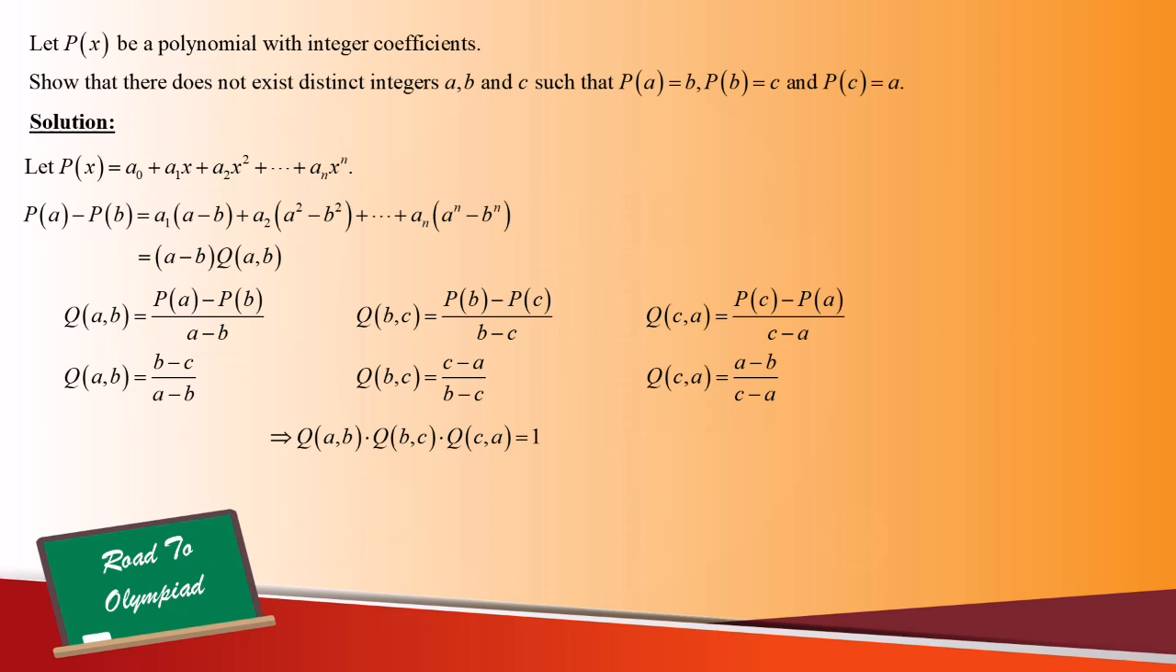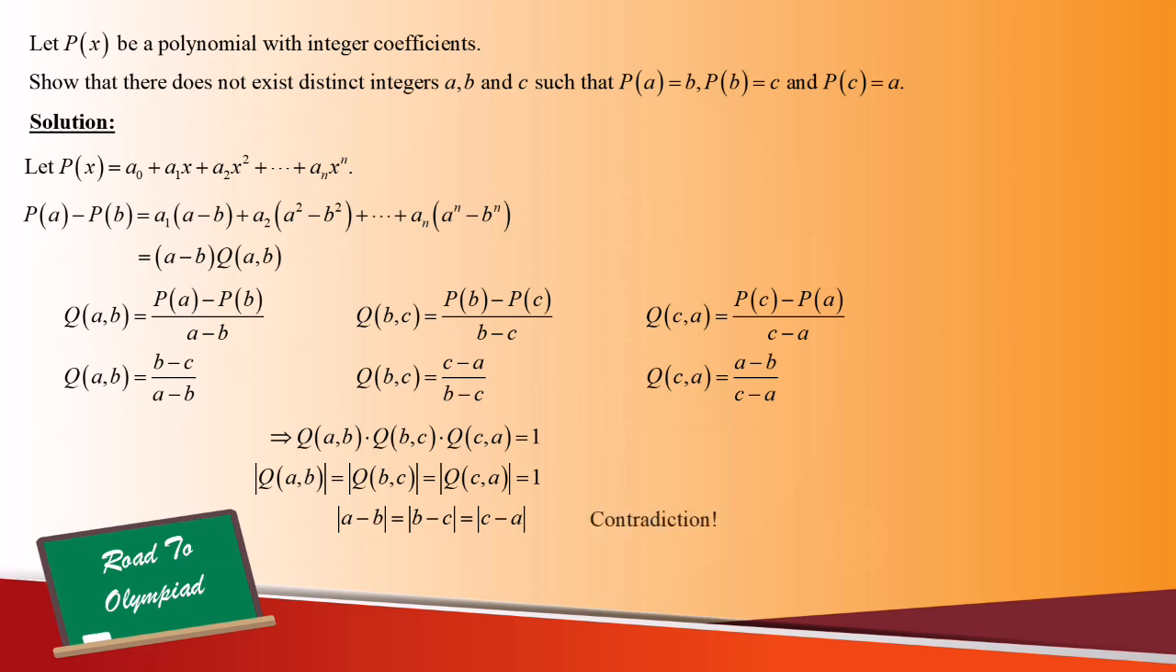And since each of Q(a,b), Q(b,c), and Q(c,a) are integers, the only possible solution is that the absolute values of Q(a,b), Q(b,c), and Q(c,a) are all equal to 1. This implies that the absolute values of a minus b, b minus c, and c minus a must be the same.